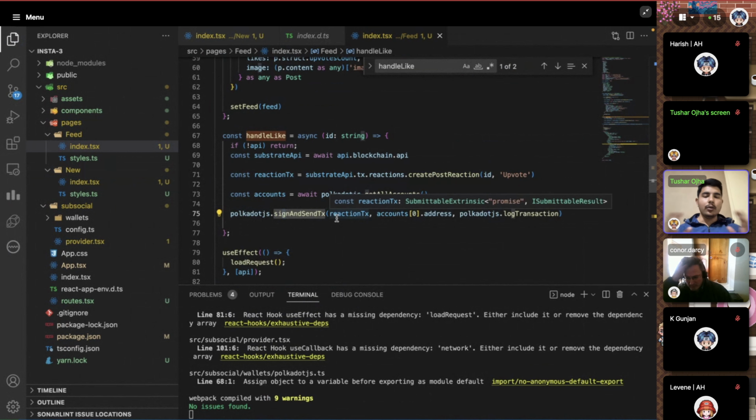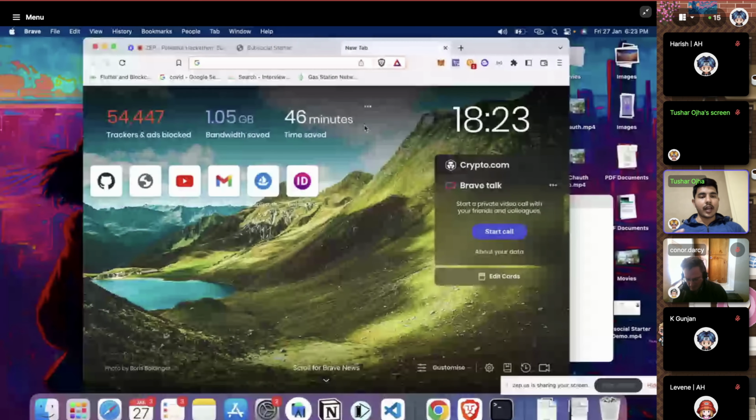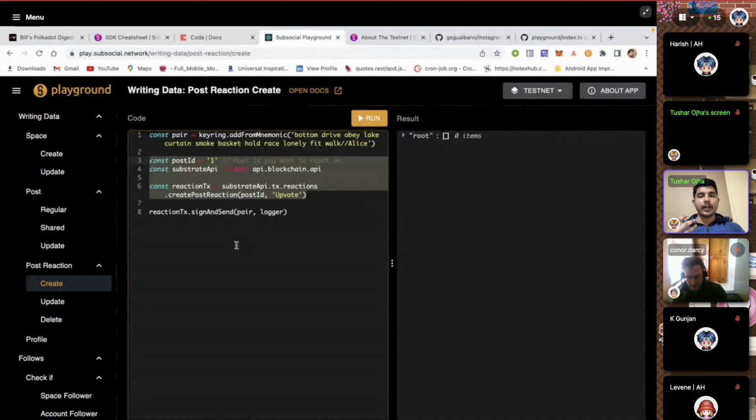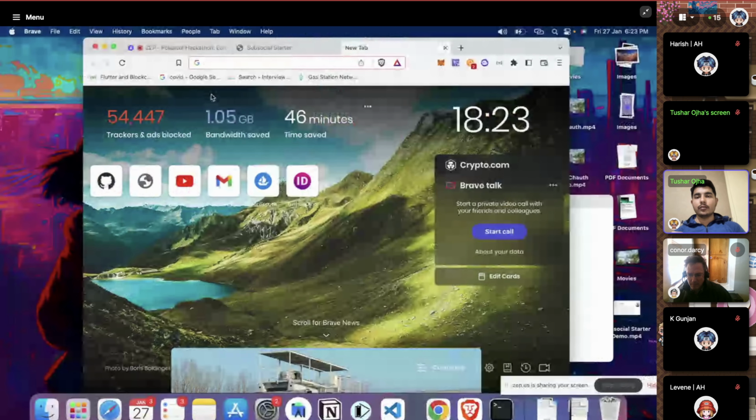So this is how the whole decentralization of a front end works: you can use the front end and connect it to any decentralized back end, and that's how it looks. We are working on improving it a lot to make it a more seamless experience. I would recommend you go onto the Telegram groups and channels which are there, and try to experiment with the SDK on this playground, so that you will have a better understanding of different entities and how different things work in general. So yeah, this is the main goal of it.